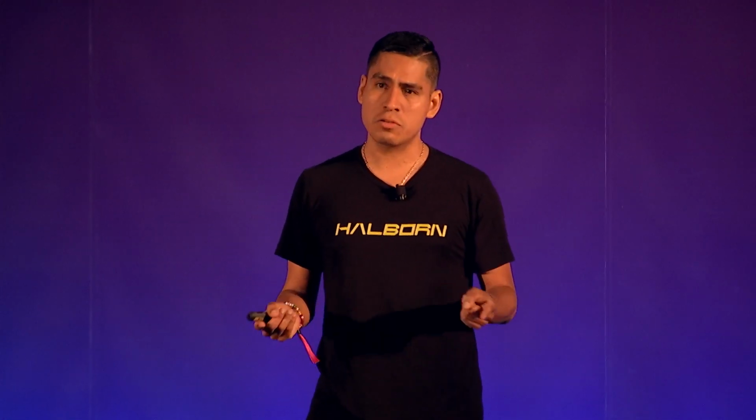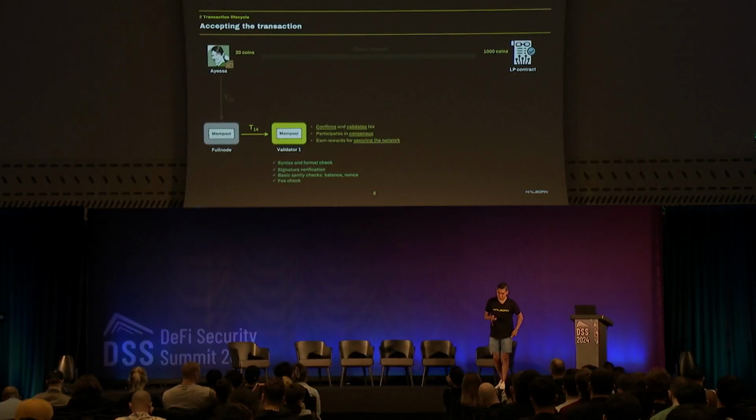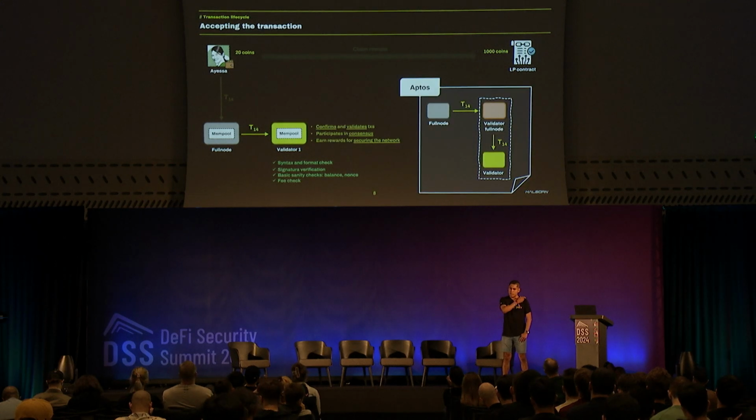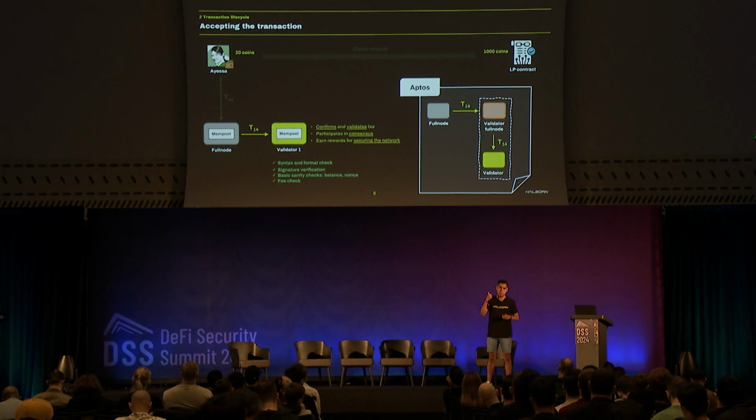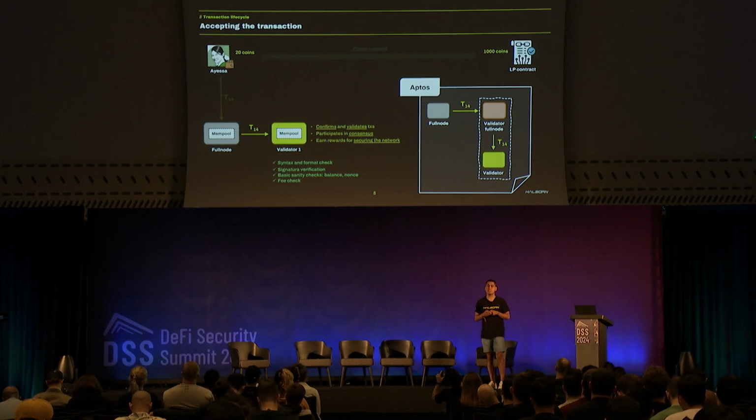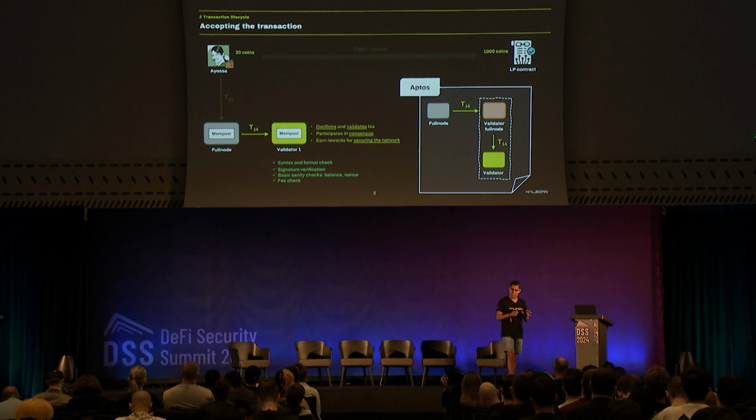So again, the full node sends a transaction to the validator. The validator adds the transaction to its own mempool. Now, this architecture is very common in many blockchains, but some blockchains, for example Aptos, have a different schema. The full node doesn't communicate directly with the validator, but sends a transaction to a validator full node, and this validator full node sends the transaction to the validator at the end. So it varies a little, but at the end, the information comes from the full node to the validator.